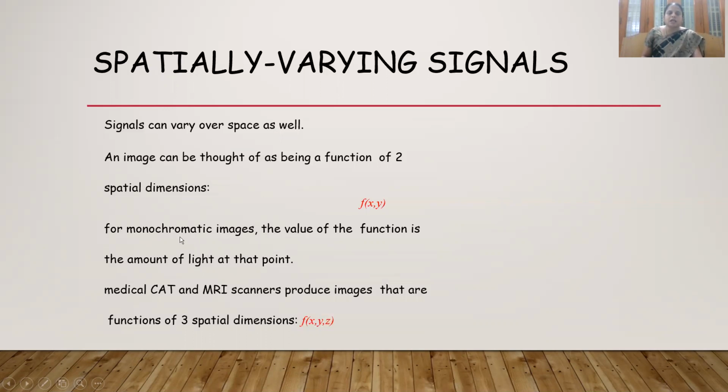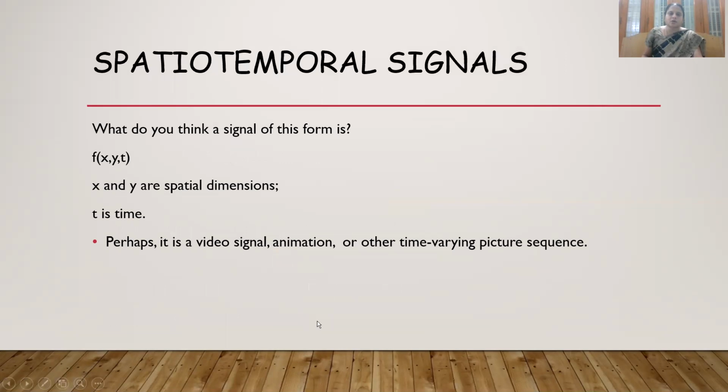Monochromatic means single color. For example, medical images, CAT or MRI scanners, produce images of three spatial dimensions, that is, with respect to the z axis also.